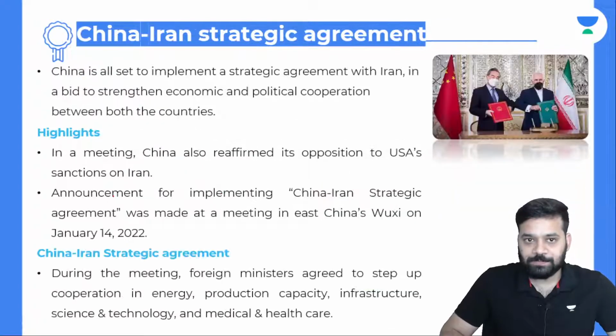Next topic is China-Iran strategic agreement. As all of us know that India has developed a port in Iran, that is Chabahar port. Along with this, China is also trying to implement its Belt and Road Initiative in Iran.